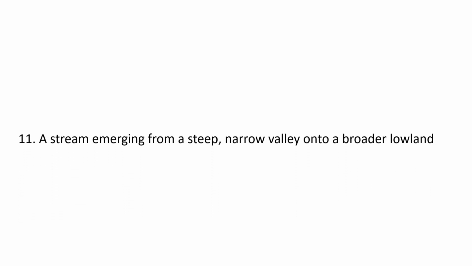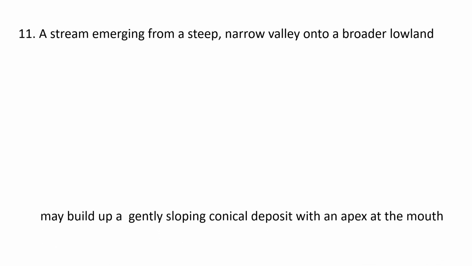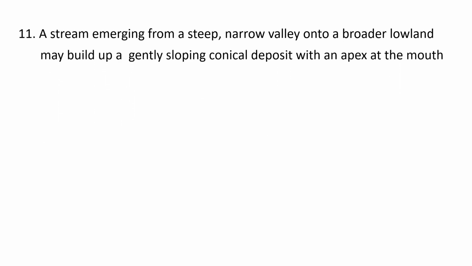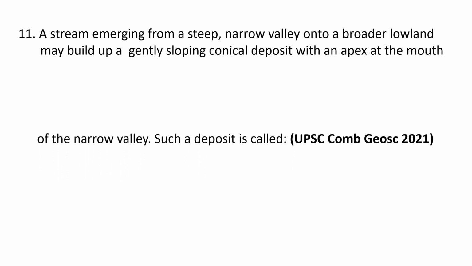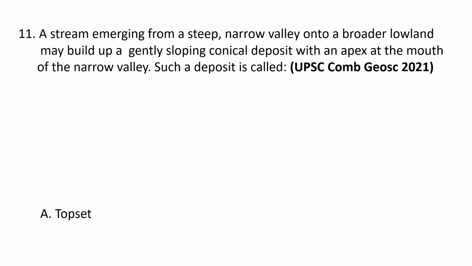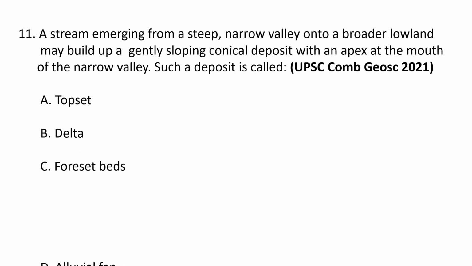Next question. A stream emerging from a steep narrow valley onto a broader lowland may build up a gently sloping conical deposit with an apex at the mouth of the narrow valley. Such a deposit is called A. Topset, B. Delta, C. Foreset beds, and D. Alluvial fan.